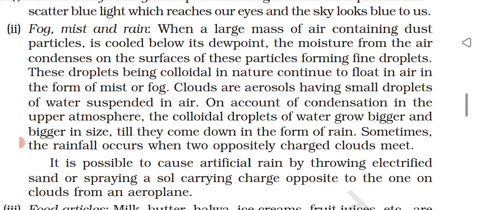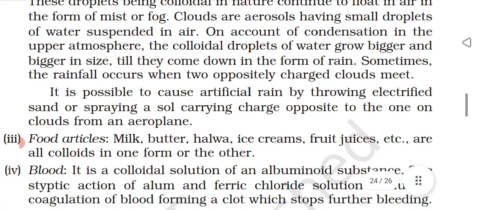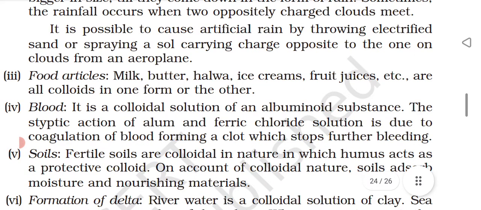Clouds are aerosols having small droplets of water suspended in air. On account of condensation in the upper atmosphere, the colloidal droplets of water grow bigger and bigger in size till they come down in the form of rain. Sometimes the rainfall occurs when two oppositely charged clouds meet. It is possible to cause artificial rain by throwing electrified sand or spraying a salt carrying a charge opposite to the one on clouds from an aeroplane.